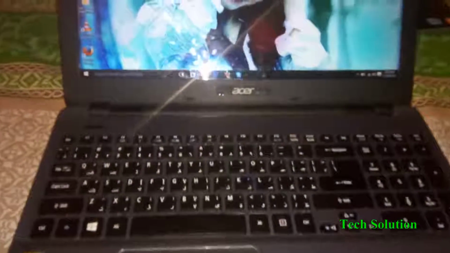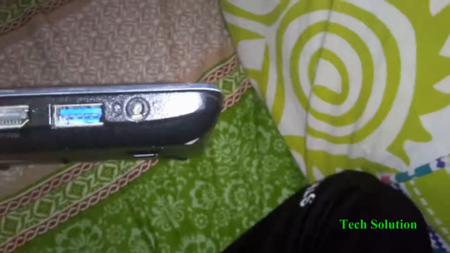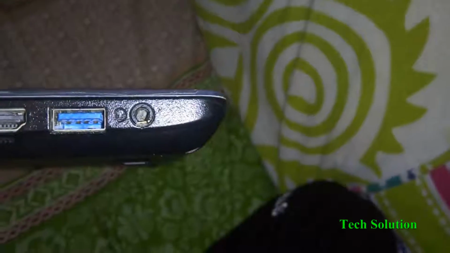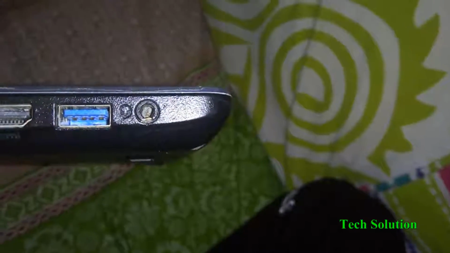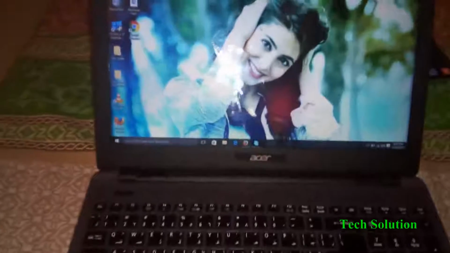Hello guys, today I have a laptop that has a broken audio jack inside it. Well, let me show you first. You can see that the audio jack is broken inside, and for those who don't have time to repair it, well, there is a simple solution.